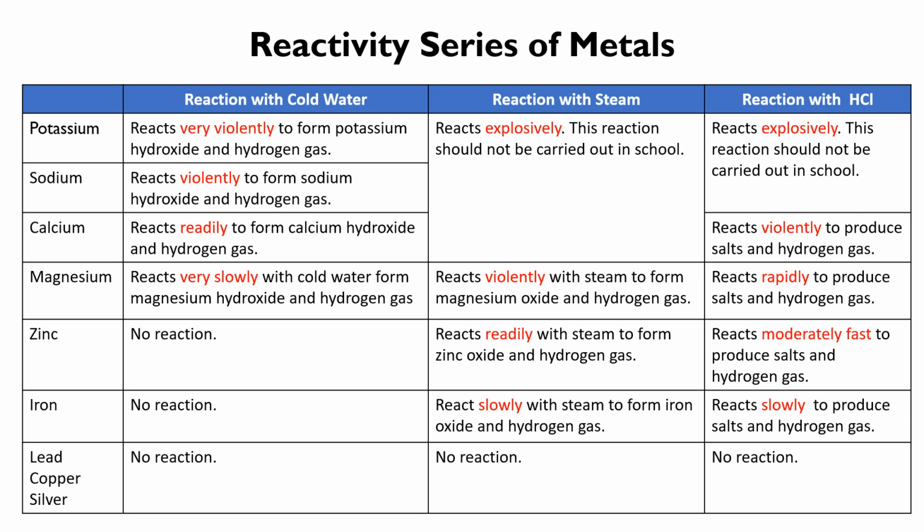Lastly, we look at the reaction of metal with hydrochloric acid. Potassium, sodium react explosively with hydrochloric acid, and this reaction should not be carried out in school. Calcium reacts violently to produce salt and hydrogen gas. Magnesium reacts rapidly to produce salt and hydrogen gas. Zinc reacts moderately fast to produce salt and hydrogen gas. Iron reacts slowly with hydrochloric acid to produce salt and hydrogen gas. Lead, copper, and silver do not react with hydrochloric acid.